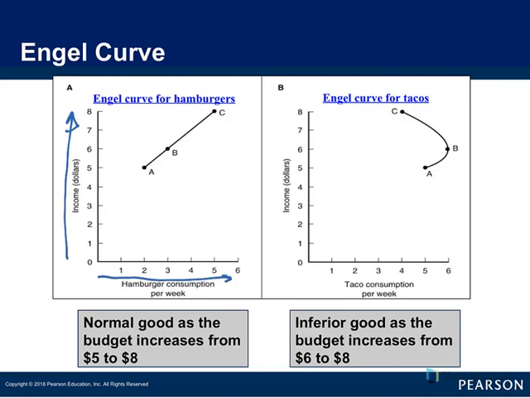And in all these cases, as income went up, we went ahead and increased our number of hamburgers. When we look at the income consumption curve for tacos, we can see as income went up here, consumption went up. It had that positive right slope. And then, as our income continued to increase from $6 to $8, we noticed we had a decrease in our consumption of tacos, showing that it was an inferior good.